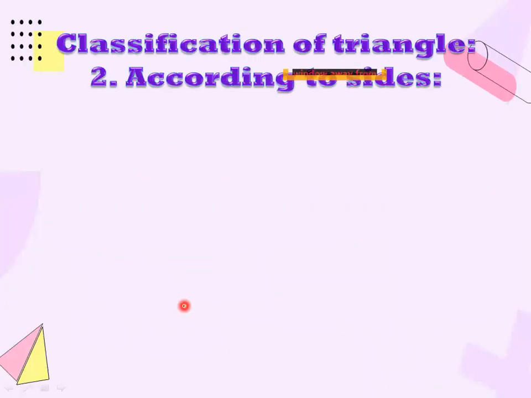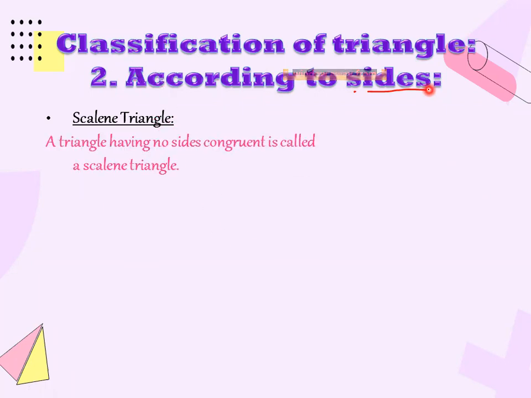Classification of triangle according to sides. Okay, now we are going to classify triangle according to the given sides. So the first classification of triangle is scalene triangle. Okay, now what is scalene triangle? A triangle having no sides congruent.